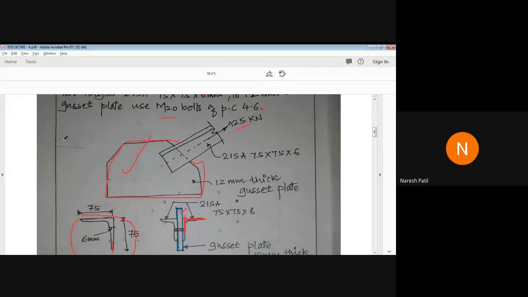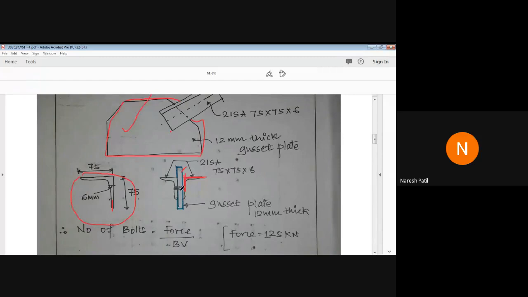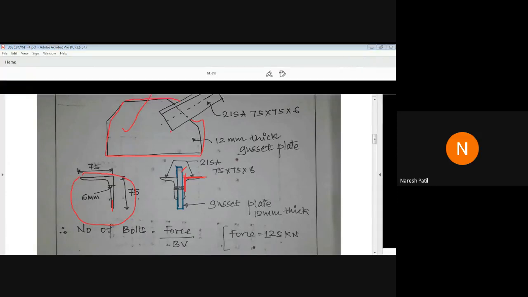For the shear strength of the bolt, the bolts are in double shear here because there are two angles and in between them there is one plate. So there are two interfaces, which means two shear planes. Nn will be 2 when you consider fully threaded bolts. Calculate the shear strength and post your answer in the chat box. I'm waiting.